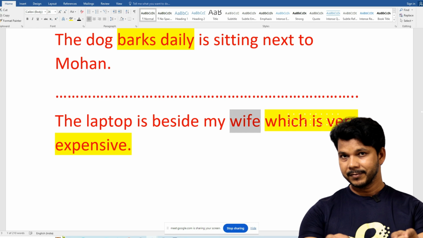It is modifying wife. Now if somebody says we are putting which for a human being, we need who, that is okay. Having said that, whatever you are saying here is not modifying your laptop, it is unfortunately modifying your wife, so the sentence is wrong. If your wife is really expensive, put here who is very expensive.